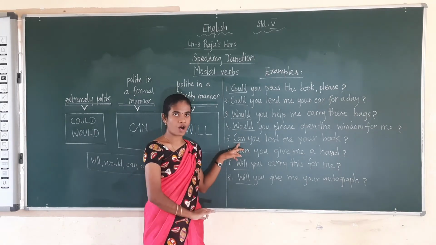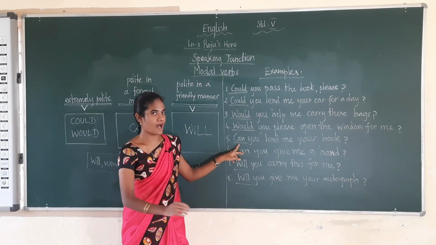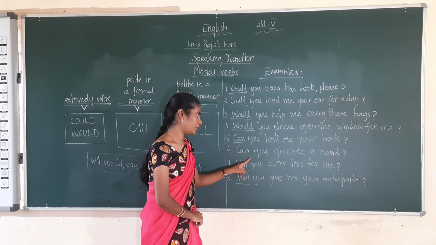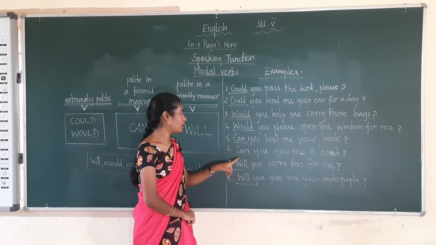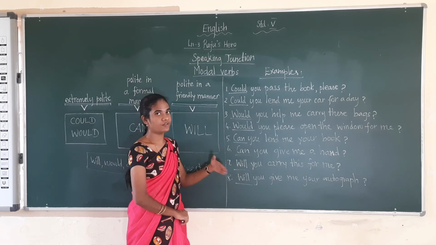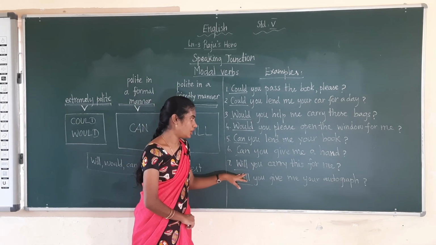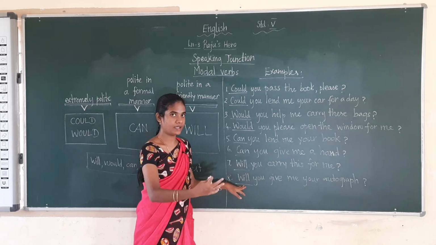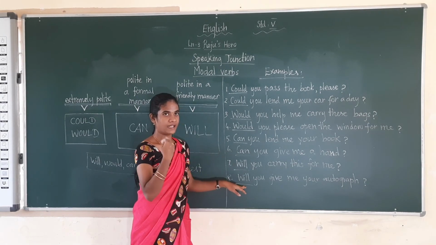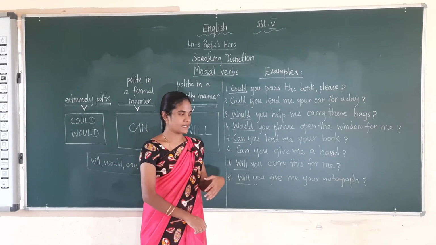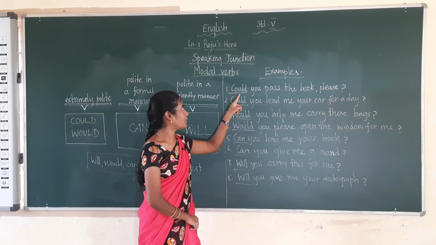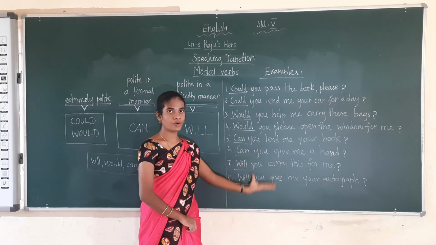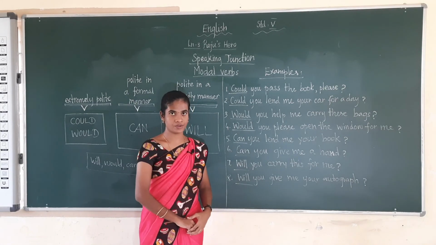Then polite in a formal manner. In a formal manner, how are you going to ask? Okay. Can you lend me your book? Can you give me a hand? Then polite in a friendly manner. In a friendly manner, how will you be asking? Will you carry this for me? Will you give me your autograph? So by reading these words, you have to say which are the modal verbs. Could, will. So you have to read these statements and see to that.